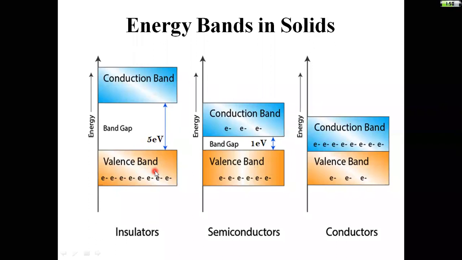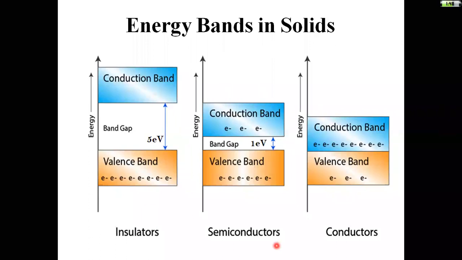The electrons which are present in the valence band are known as valence electrons. The electrons which are present in the conduction band are known as conduction electrons. How the proportionate electrons are present in semiconductors, conductors and insulators, we will see in depth.